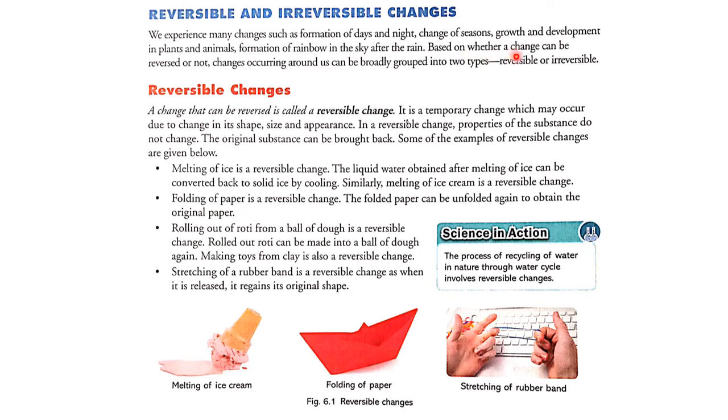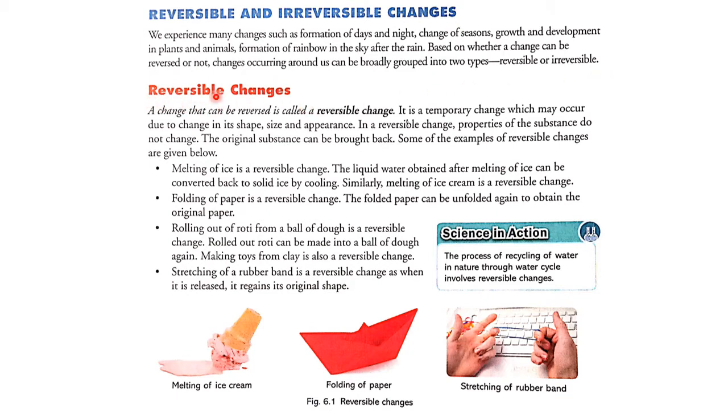Based on whether a change can be reversed or not, changes occurring around us can be broadly grouped into two types: reversible or irreversible.